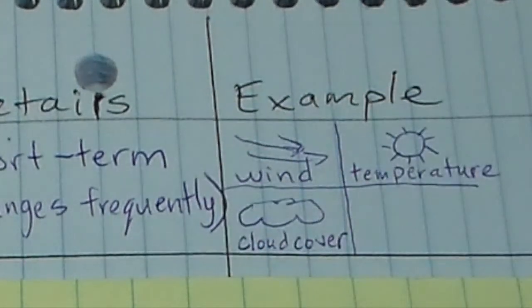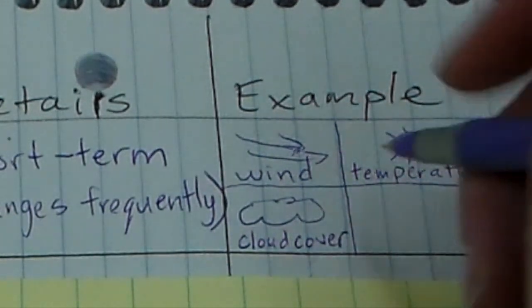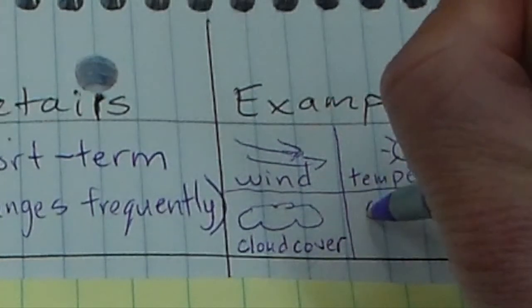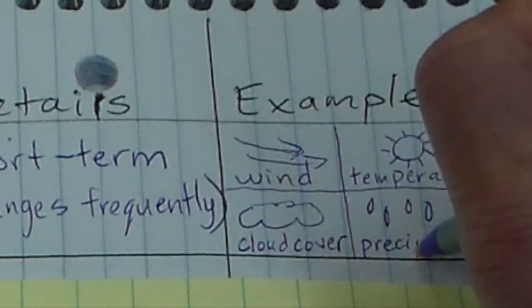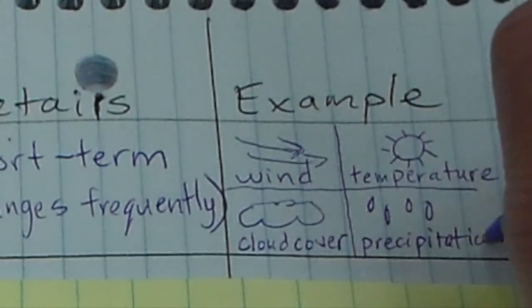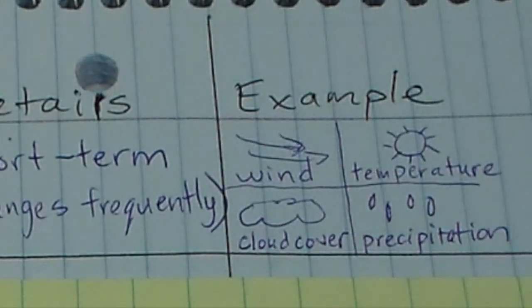How many clouds are there? Are the clouds really big? Are they really small? What type are they? And when we think about our weather, we also tend to think about precipitation. Is it raining? Is it snowing? Is it hailing? Or is it not doing any of those things? Is it just dry conditions? So these are all things we tend to think of when we think of weather. We think about the wind, we think of temperature, we think about cloud cover, we think about precipitation.